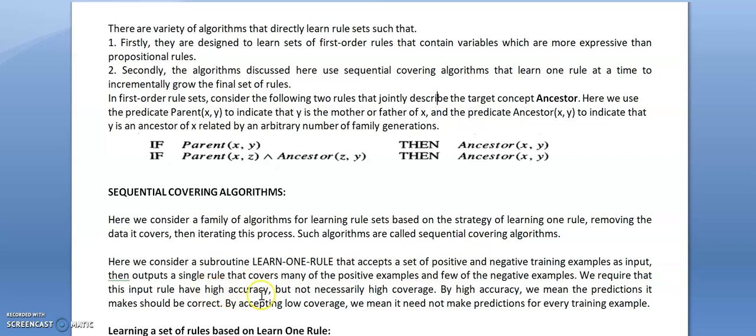High accuracy means that whatever prediction it makes, it should be correct, but not necessarily high coverage. That means it need not make a prediction for each and every training example. So this is the trade-off between accuracy and coverage, and here we prefer accuracy over coverage. The sequential covering algorithm is based on this subroutine, learn one rule.